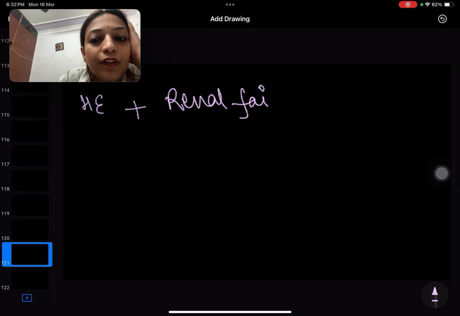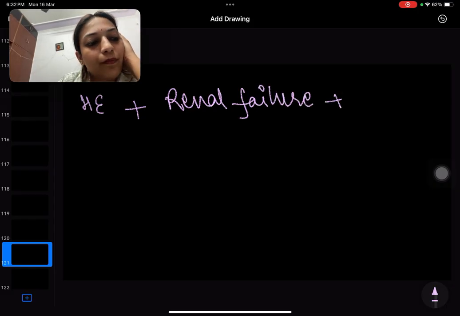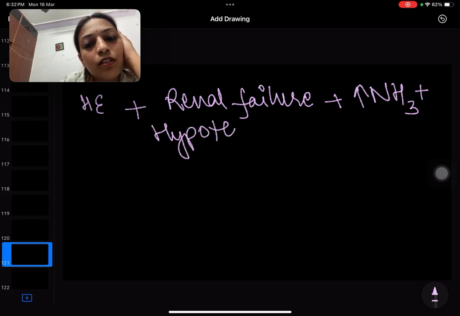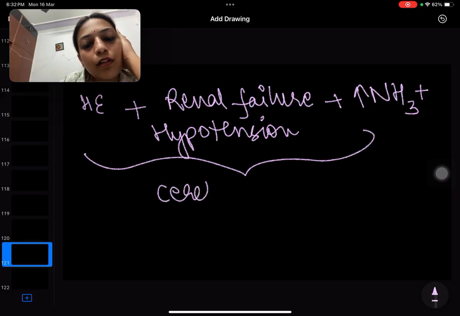Because see, if a patient has hepatic encephalopathy, the patient will have HRS. Most of the patients will have. So what is going to happen? The patient is also going to have renal failure. Apart from renal failure, the patient will have increased ammonia. This is what we know. Plus the patient is going to have hypotension. All of these things predispose the patient towards cerebral edema.